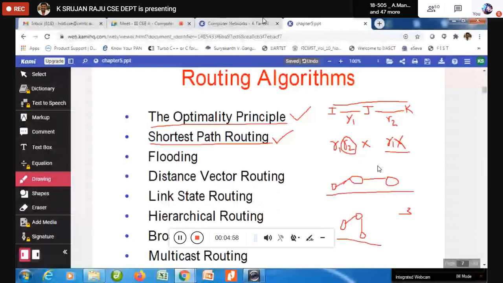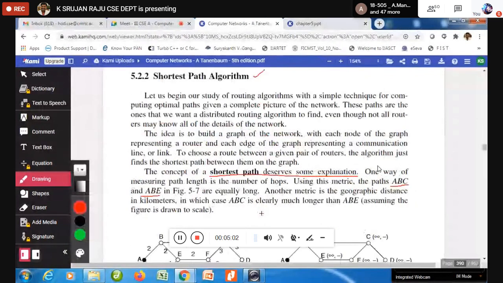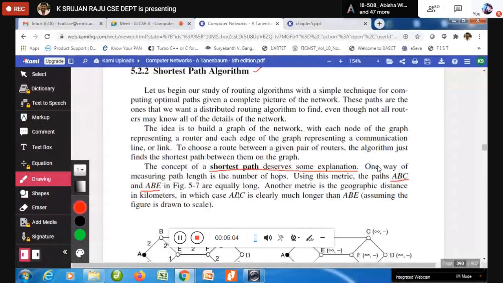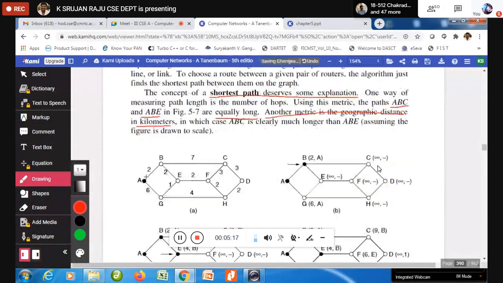So here you have to understand that number of nodes is not the only metric we can take, because both are equally long. Another metric is geographical distance in kilometers. Now imagine if you are going to look at ABC and if you are going to look at ABE, which one is short? Which one is short?